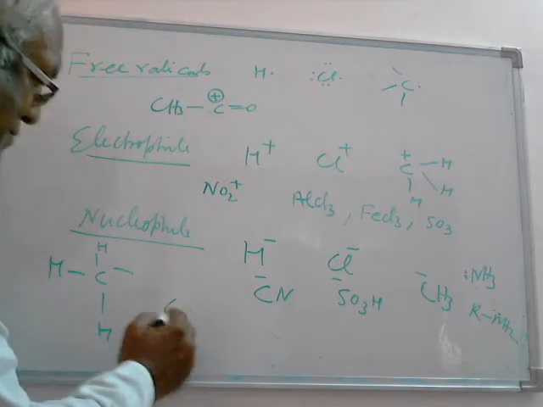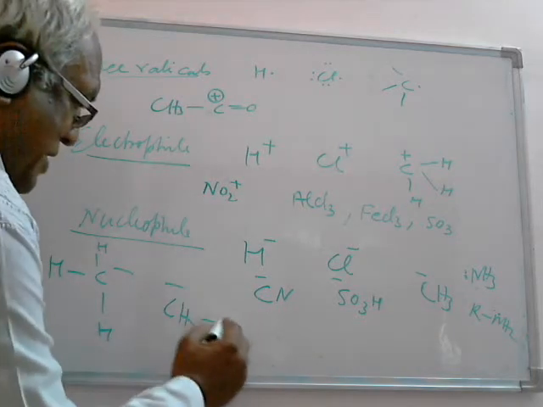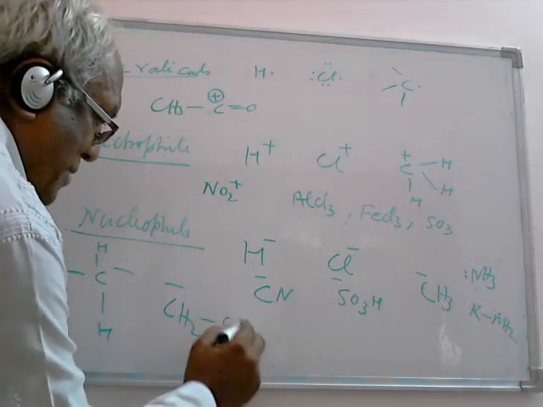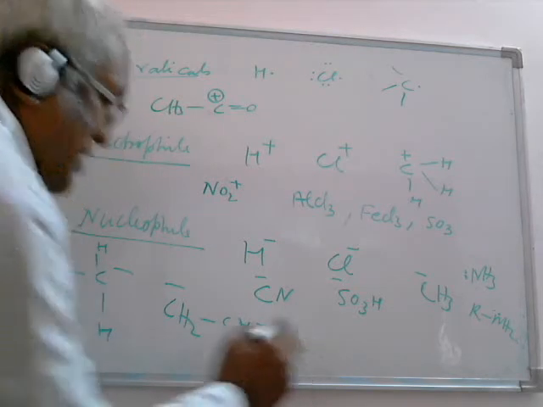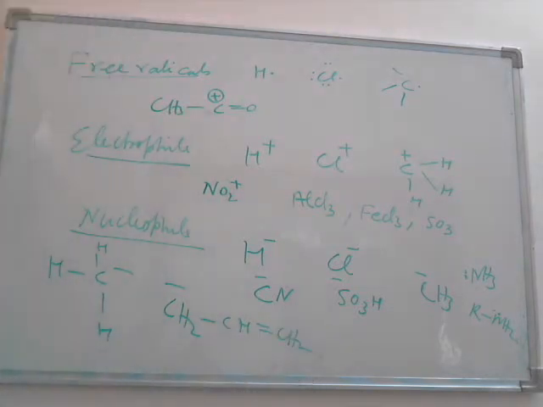If I ask this: CH2 negative, CH, double bond CH2. How many shared pairs of electrons are present in this, how many unpaired electrons, and how many pi electrons?